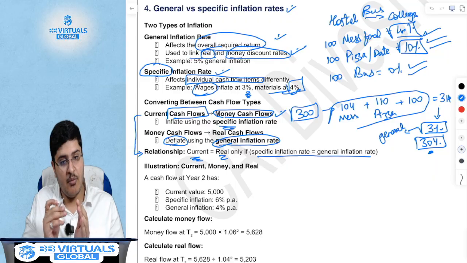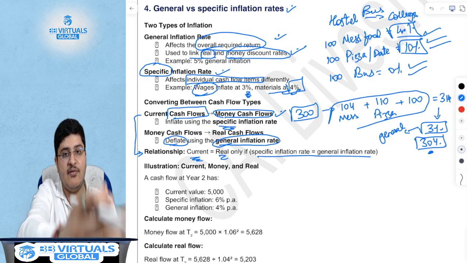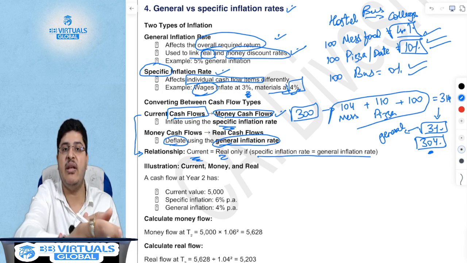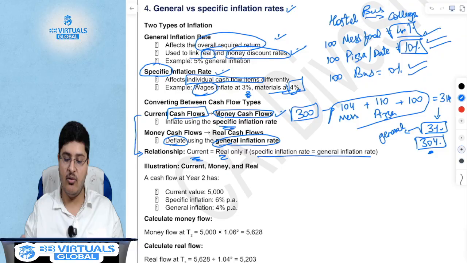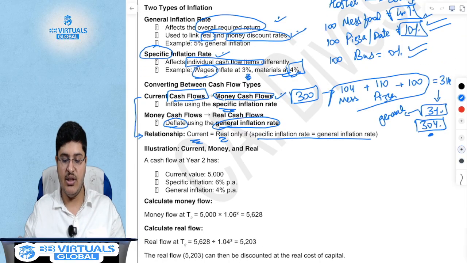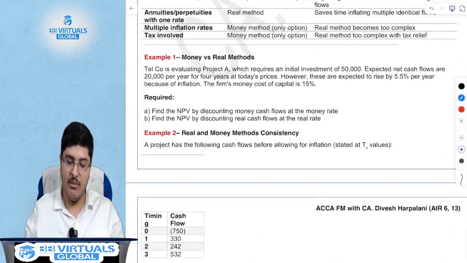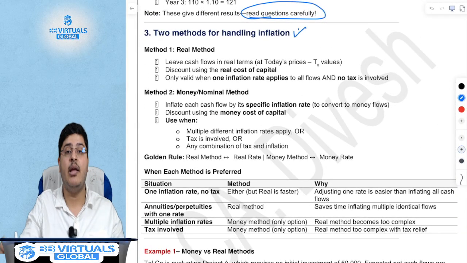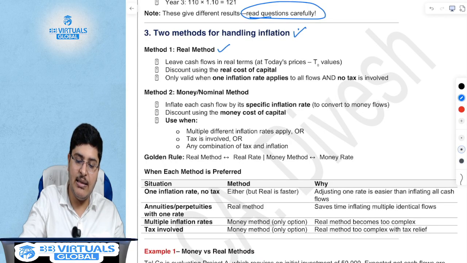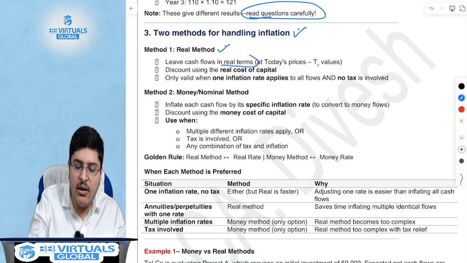You have to go from current cash flow to future cash flow, money cash flow, using the specific inflation rate, and then you have to bring the money cash flow back to the real cash flow using the general inflation rate. Now coming back to the two methods of handling inflation. There is one method where it is simple. You have the cash flows in real terms.